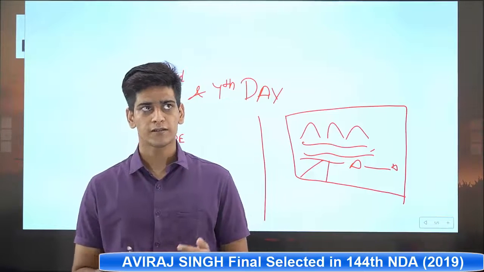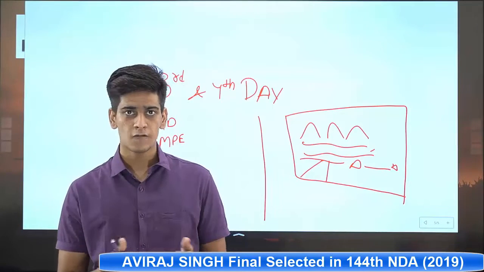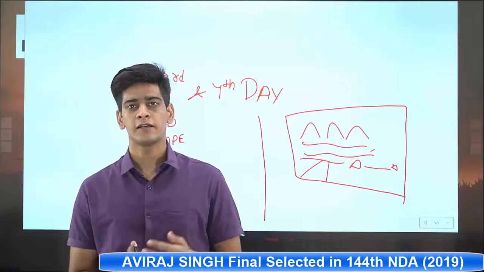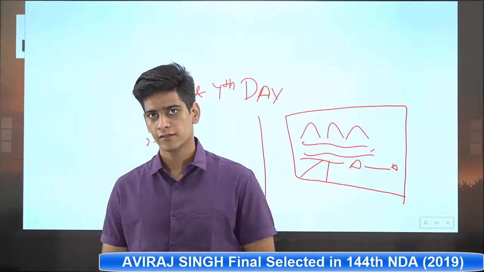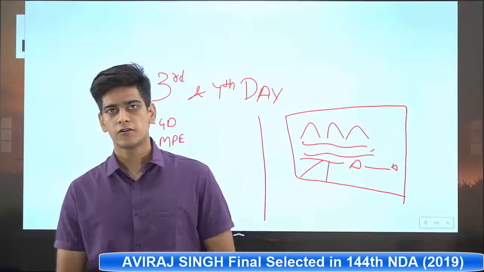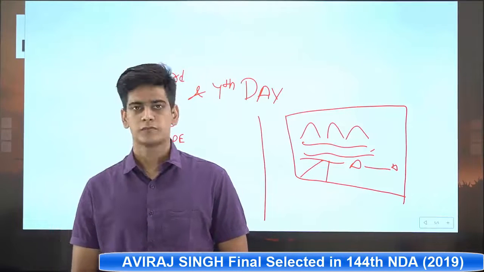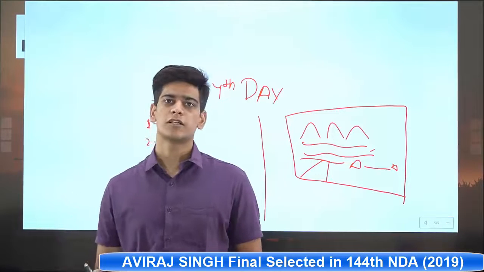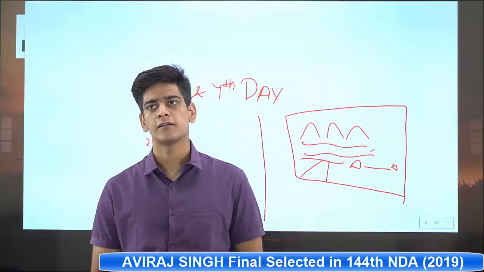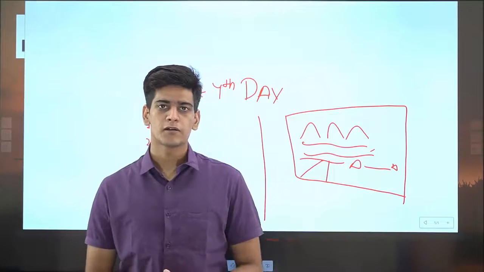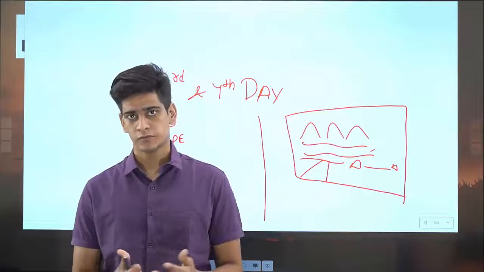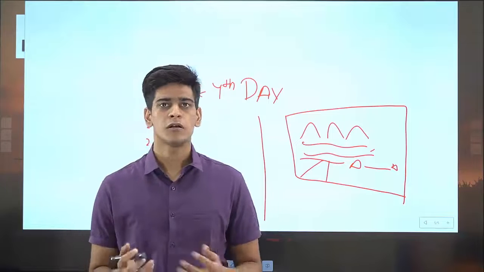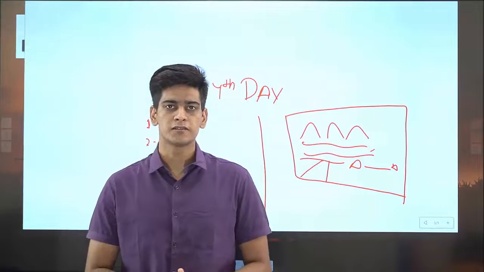In the half group task you get a great amount of chance in proving your efficiency. Now after the half group task, there will be the individual obstacle. The individual obstacle checks your physical stamina, like how fit you are and what kind of physical fitness you have. In this there will be a ground. It will have different kinds of obstacles.